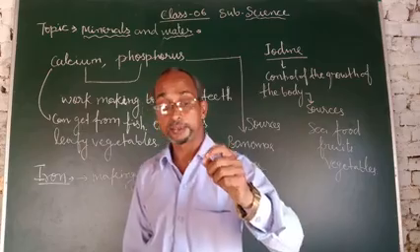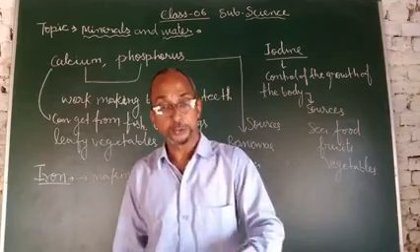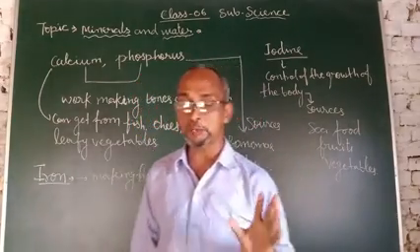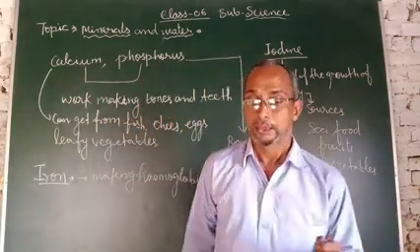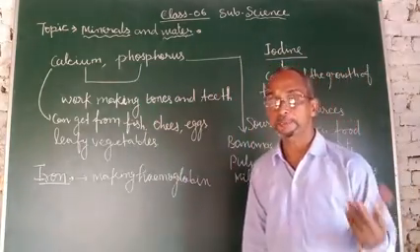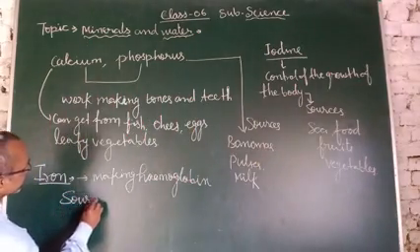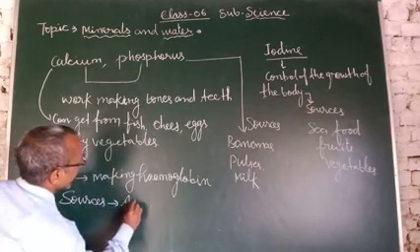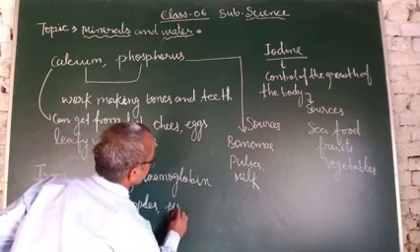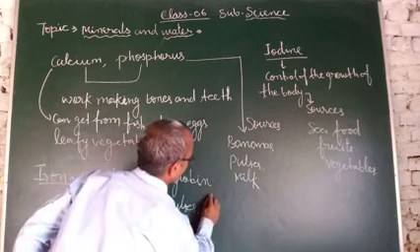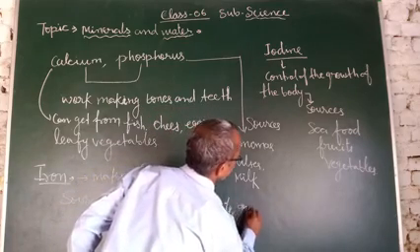Hemoglobin carries oxygen from the lungs to our body. Sources of iron are apples, eggs, pulses, fruits, groundnuts.